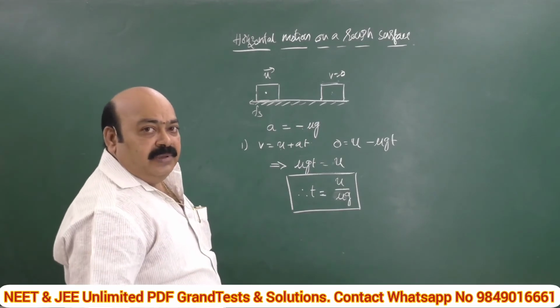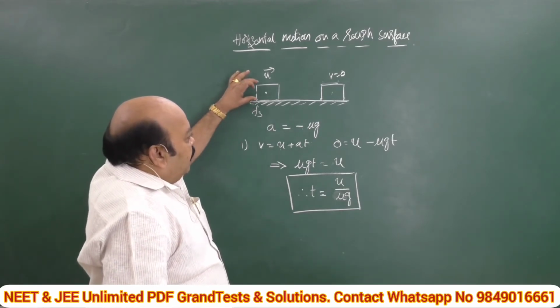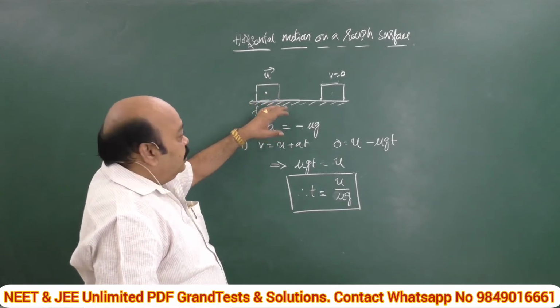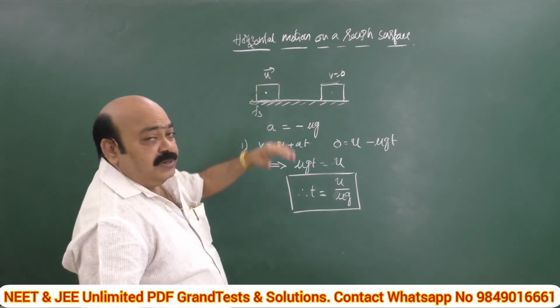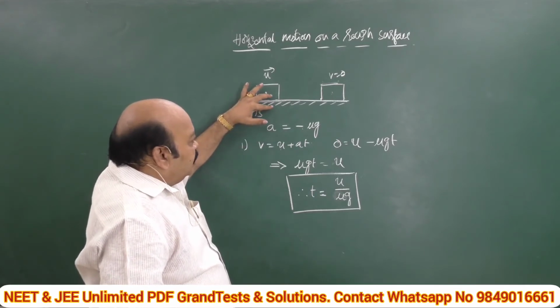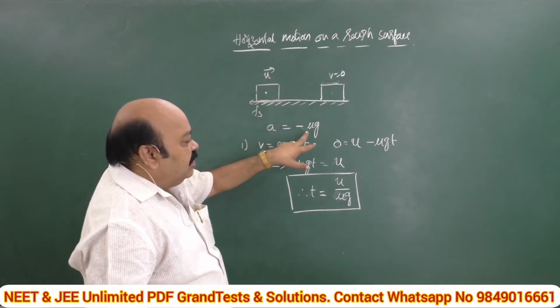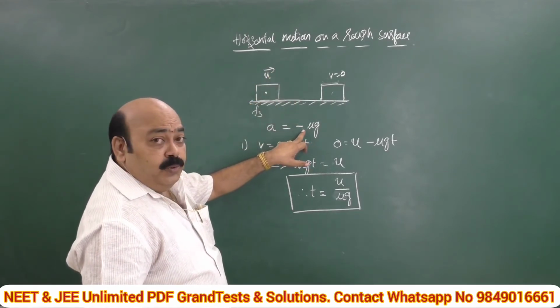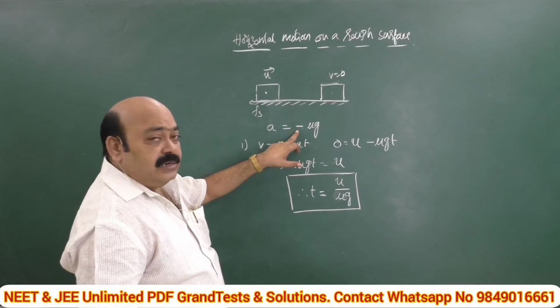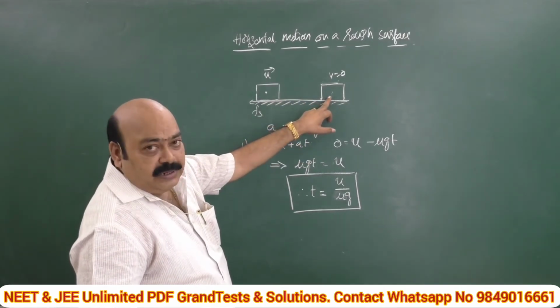Stopping time. Once again, I am repeating the problem. See, a block placed on a rough horizontal surface is given some initial velocity. Because of the friction between these two bodies, the body gradually slows down, that is, decelerating by an amount of mu g. The negative sign indicates deceleration, and finally it comes to rest.